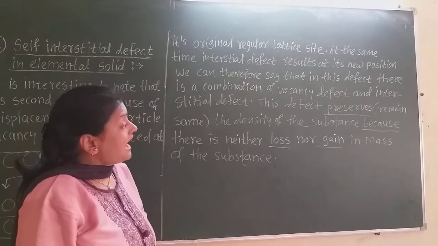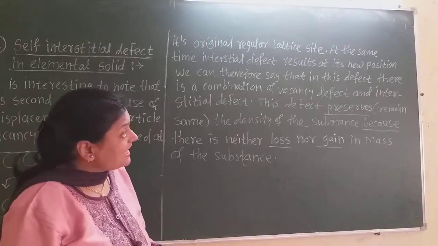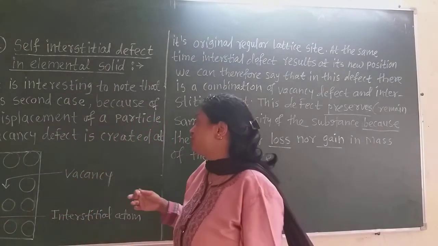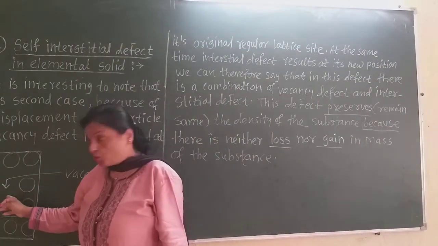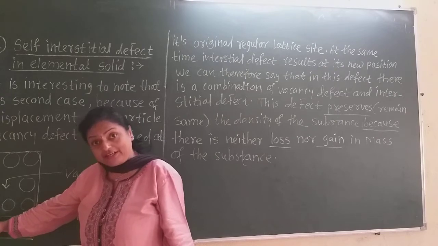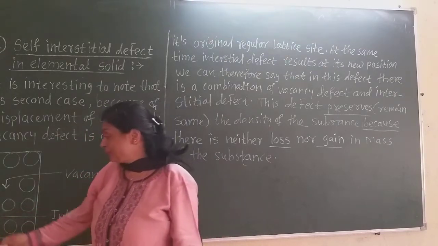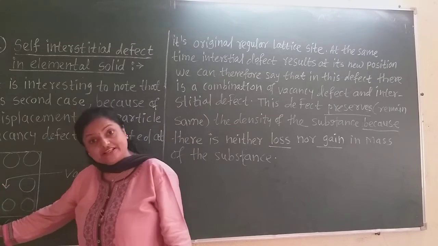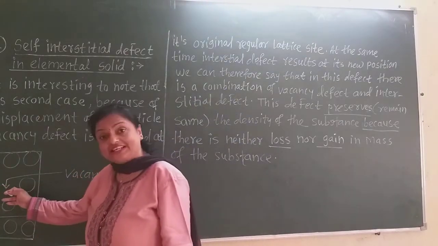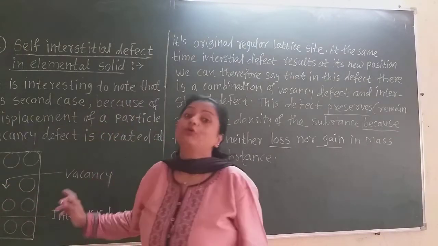At the same time, an interstitial defect resides at its new position, and as this particle occupies the interstitial space, there is the development of the interstitial defect. Its original site gets empty and a vacancy is developed there.